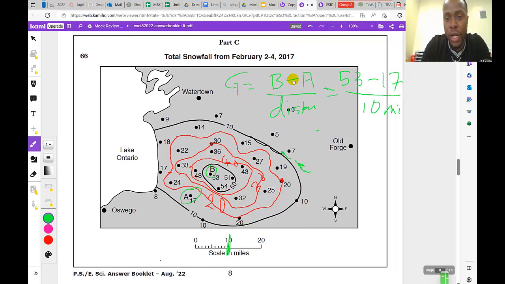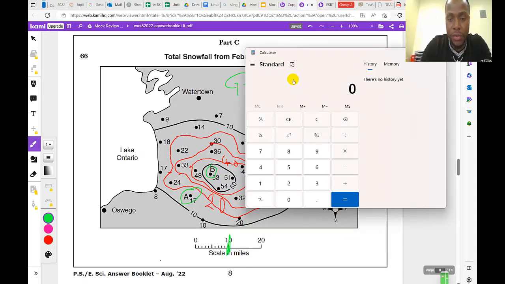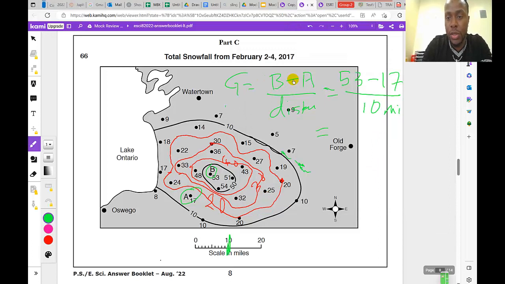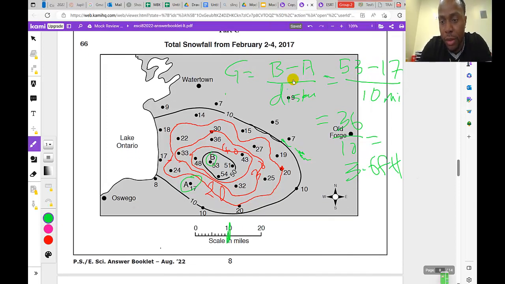All right, so finally this will be equal to 53 minus 17. 53 minus 17 equals 36. So this is equal to 36 divided by 10. So my final answer should be 3.6. All right, 3.6 feet per mile. Cool, that should be our final answer.